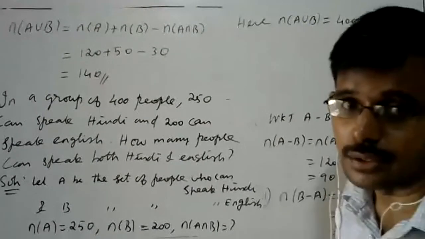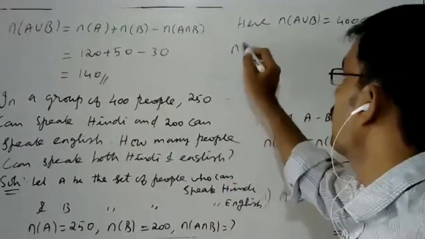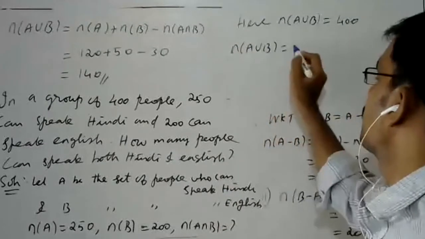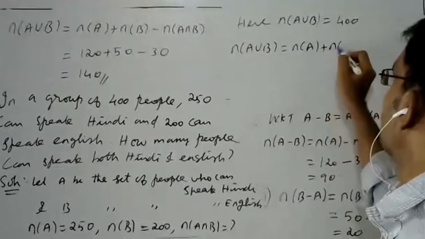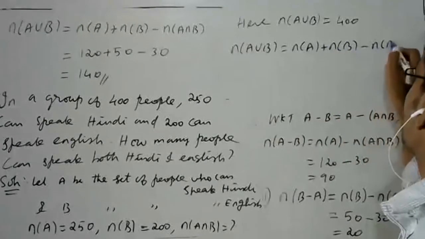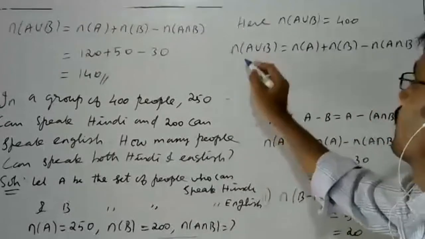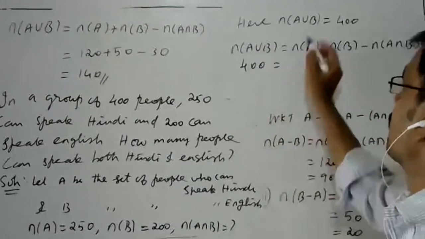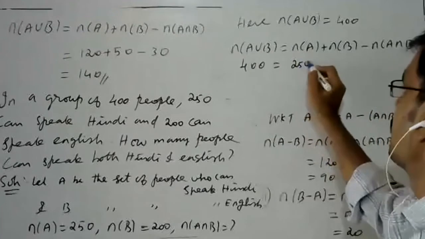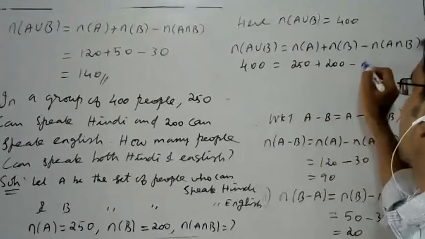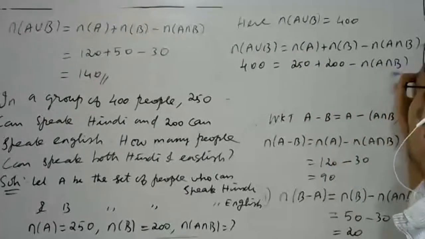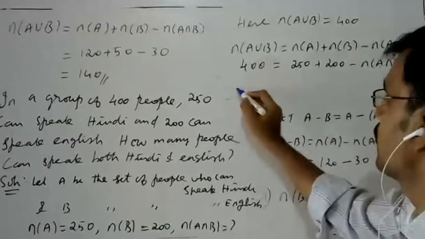You assume that. So now apply the formula. N of A union B is equal to N of A plus N of B minus N of A intersection B. We need N of A intersection B. Take this as 400, N of A is 250, N of B is 200, minus N of A intersection B. This is a negative one, so bring it to the left hand side.